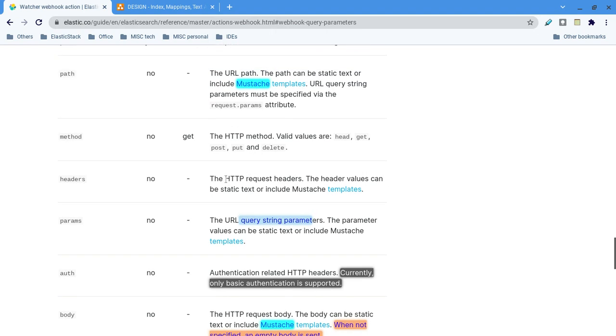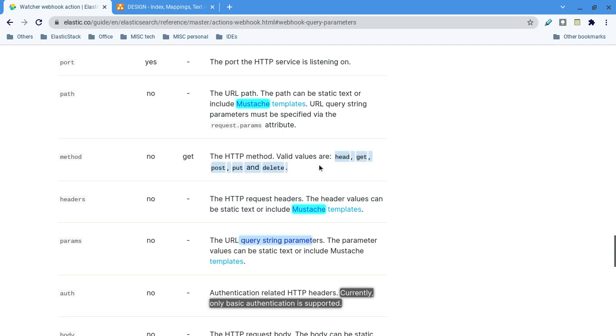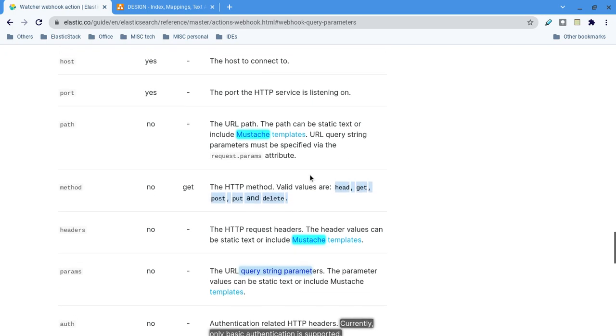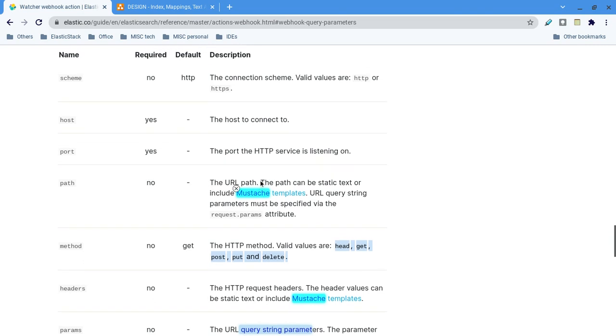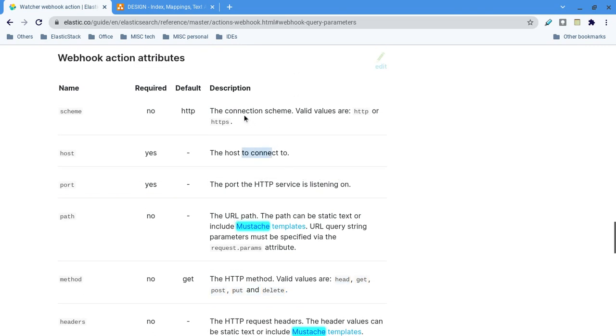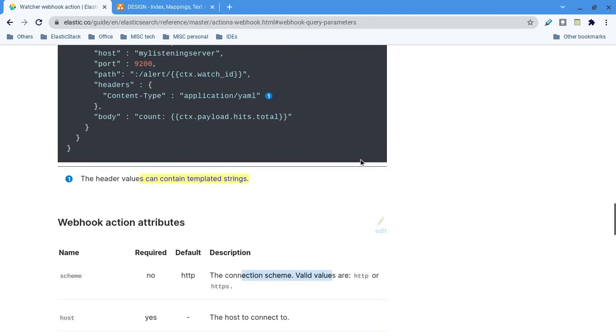Headers: you can support any number of HTTP headers. Of course, most of the things are supported with Mustache templates. Method: the methods are head, get, put, post, delete. Path is the actual path, which also supports Mustache templates. Port, host, and scheme, which is HTTP or HTTPS.